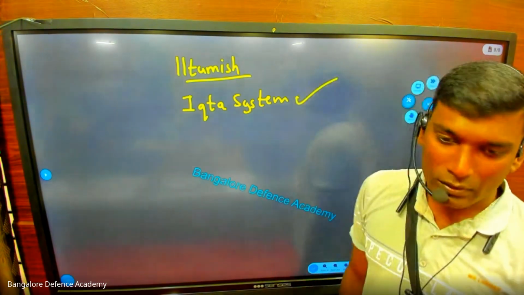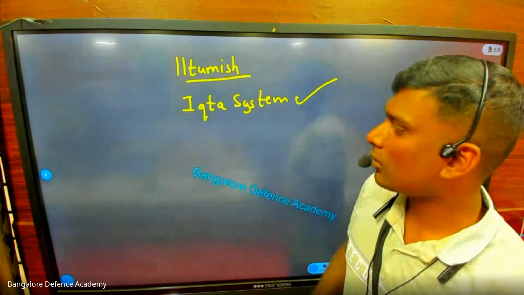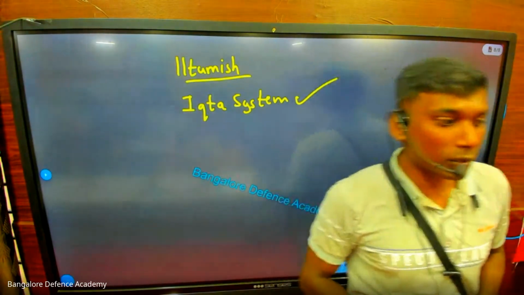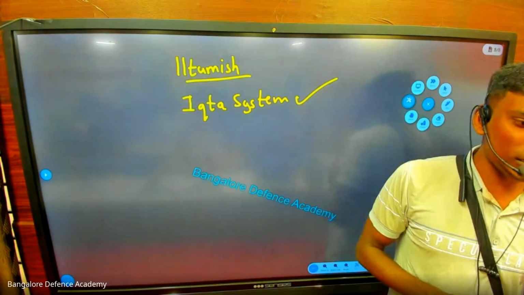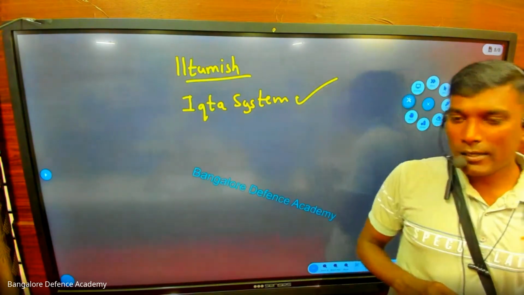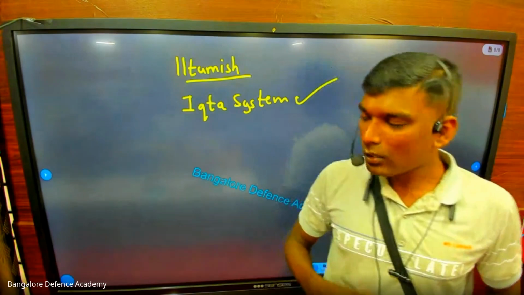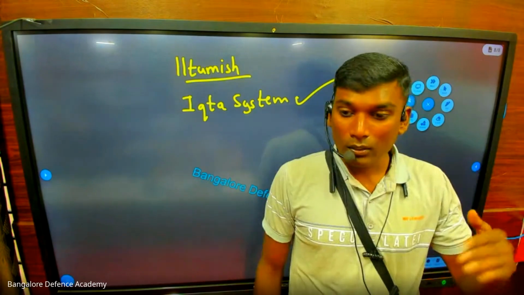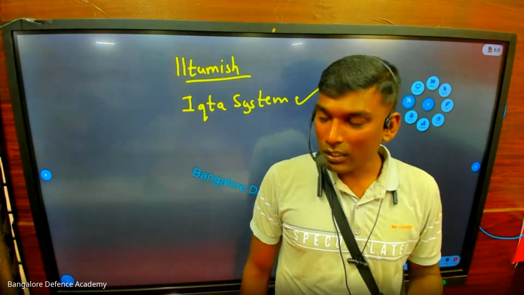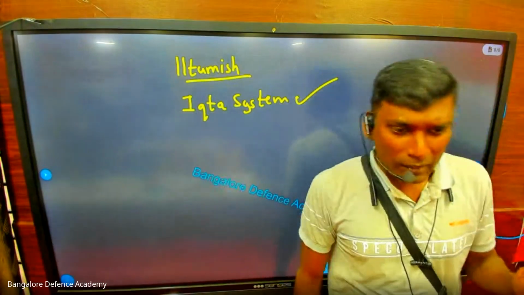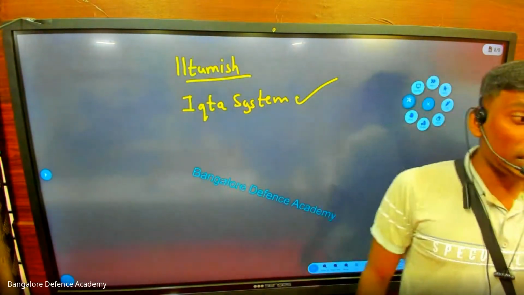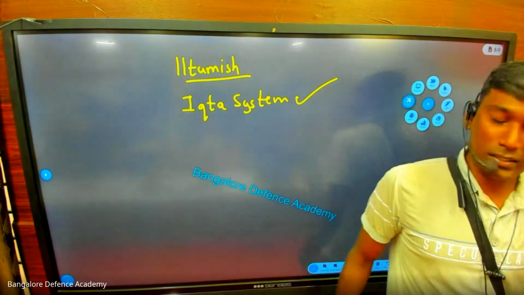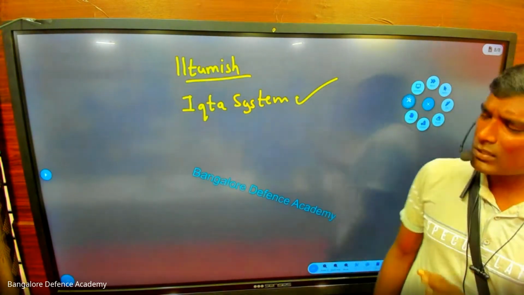So look at this. The Iqta system was introduced by whom? Iltutmish. Now you might have heard of a king called Genghis Khan. Genghis Khan is the most dangerous king. Today we don't have time to discuss who he is and why he is dangerous. In future classes, if we have time, we'll discuss; we will discuss in higher classes like CDS. Right now, for us, it is not important.